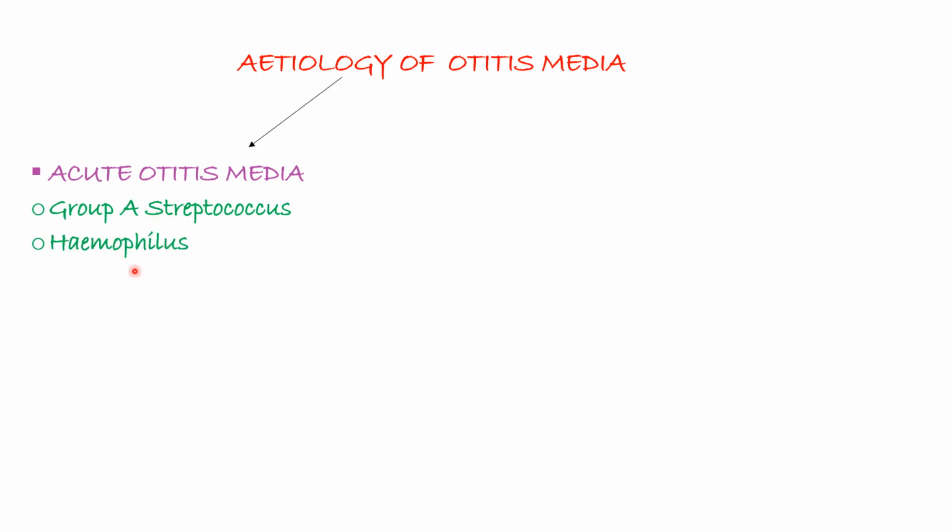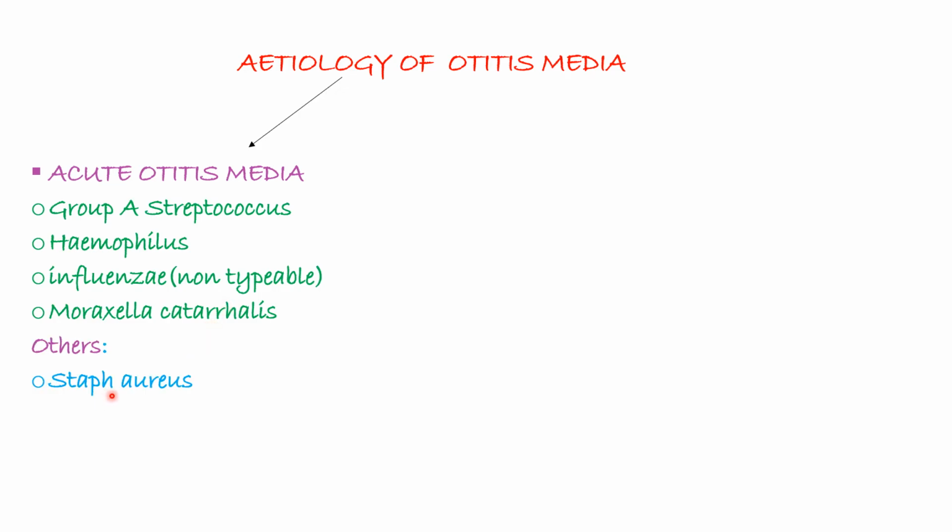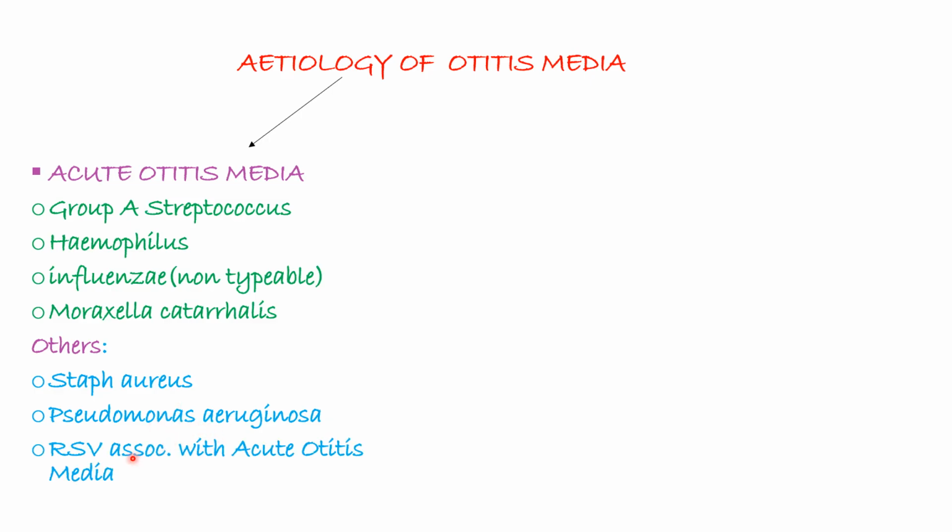So the etiology of otitis media, we group otitis media as acute and chronic. So that's the same way you're going to categorize in terms of etiology. Acute otitis media is caused by group A streptococcus, Haemophilus influenzae non-typeable, and Moraxella catarrhalis. These are the most common, and the first two you have to know. Whereas others, you can have Staph aureus, Pseudomonas aeruginosa, and respiratory syncytial virus, which is also associated with otitis media.